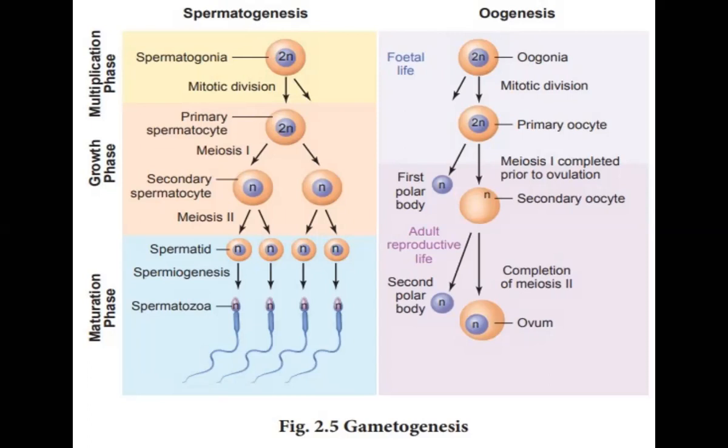Then from that primary oocyte, the secondary oocyte develops, by meiosis 1 completed. Then lastly meiosis 2, which forms the release of one ovum and a second polar body. So that is the formation of the ovum and the sperm.